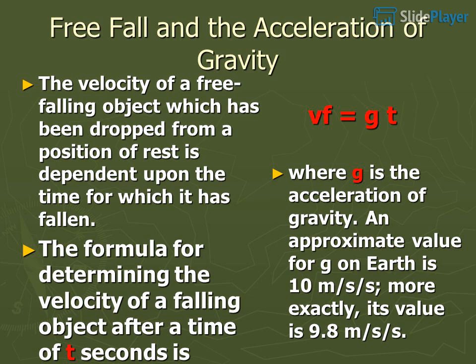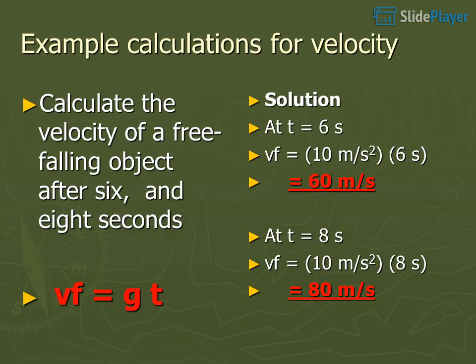The velocity of a free-falling object which has been dropped from a position of rest is dependent upon the time for which it has fallen. The formula for determining the velocity of a falling object after a time of t seconds is Vf equals gt, where g is the acceleration of gravity. An approximate value for g on Earth is 10 meters per second squared; more exactly, its value is 9.8 meters per second squared.